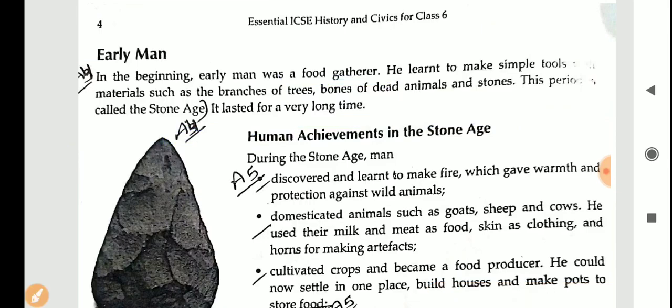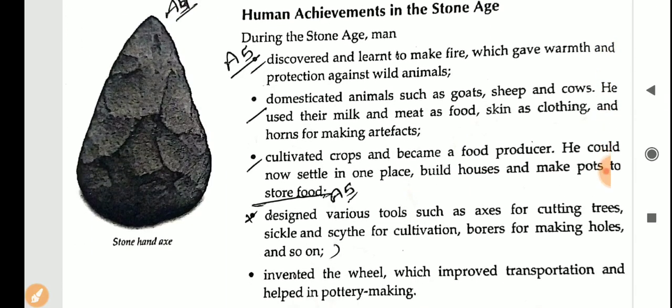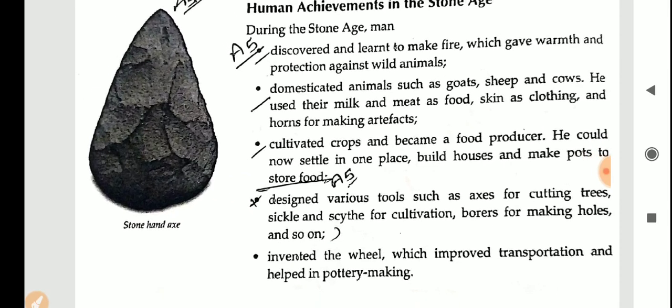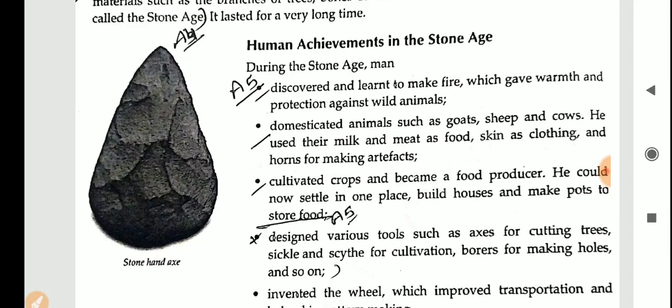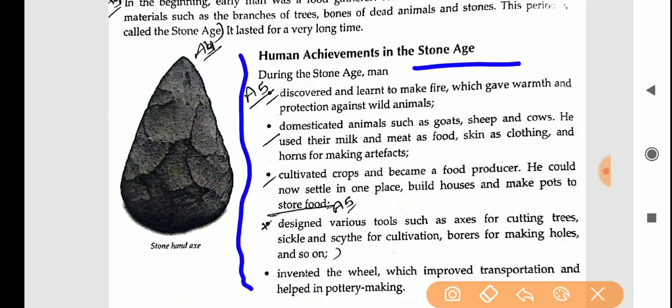And human achievements in the Stone Age. Here are some points for you, dear students. You can go through them and learn them. This will be good to know for your general knowledge. The achievements in the Stone Age. What did man get when he found out some materials from the Stone Age? So here are the points for you. Please go through this. This will be like your homework.